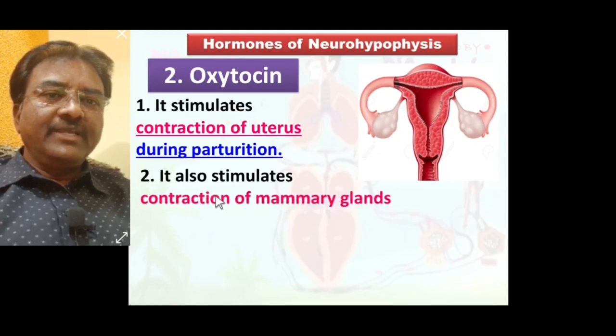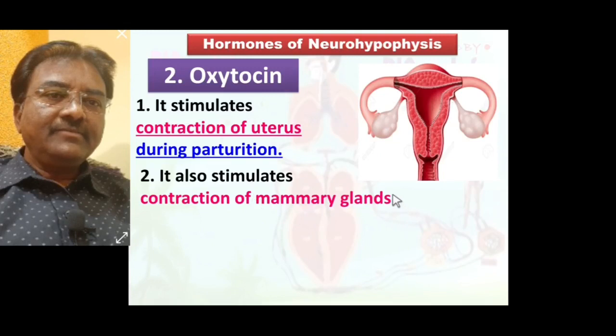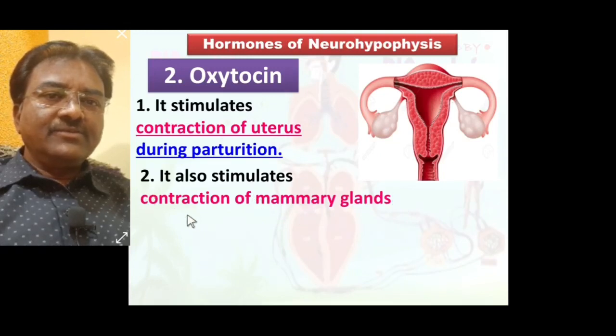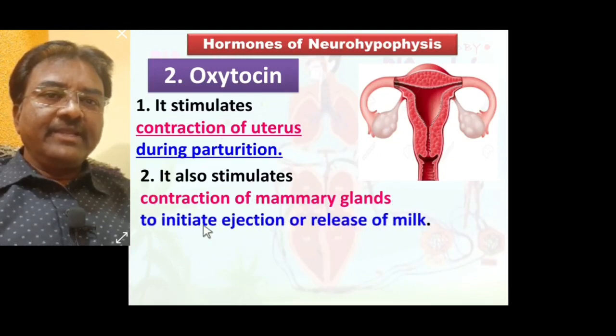It also stimulates contraction of mammary glands. Oxytocin also stimulates contraction of the mammary gland to initiate ejection or release of milk. Always remember, oxytocin stimulates contraction of the uterus during parturition, and also stimulates contraction of mammary glands to initiate ejection or release of milk.